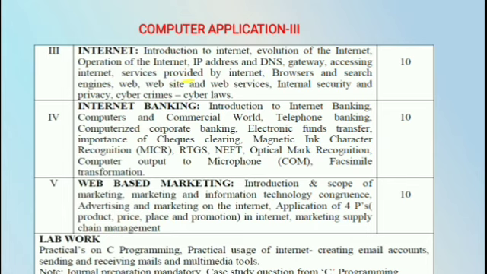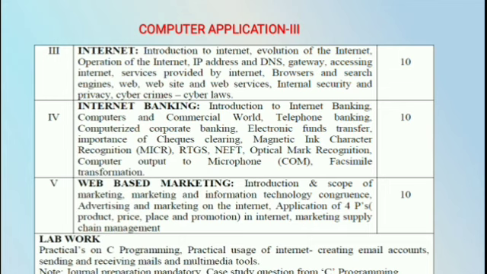What are the services provided by the internet? What different services are provided by the internet? For what purpose do we use the internet? What is a browser? When you access the internet, we use some software. That software is called a browser. Examples: Mozilla, Chrome, Opera, Internet Explorer, UC Browser are examples of browsers. A search engine is used to search data on the internet. Google and Yahoo are some examples of search engines.